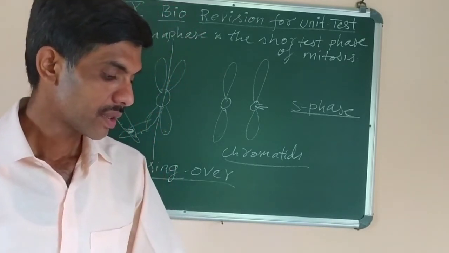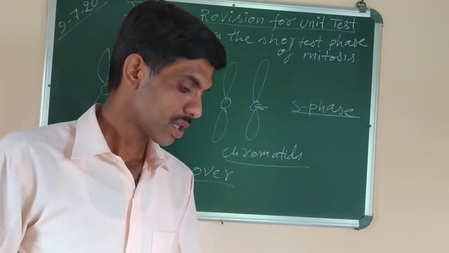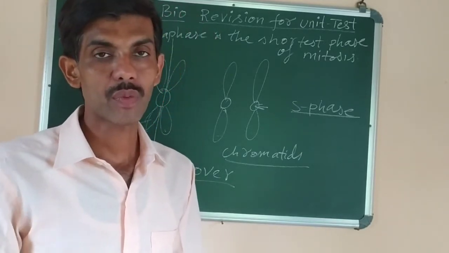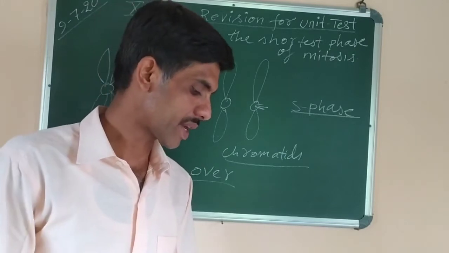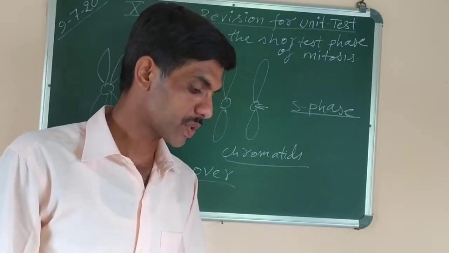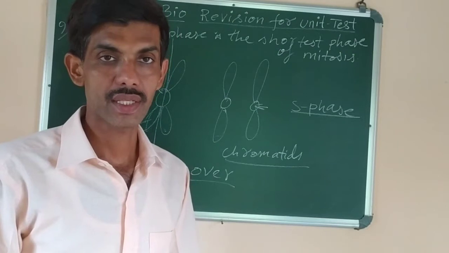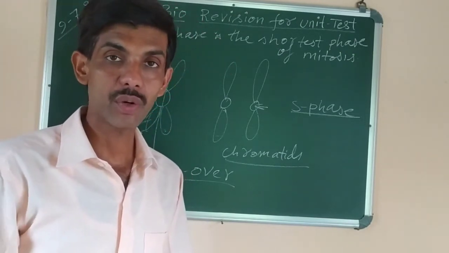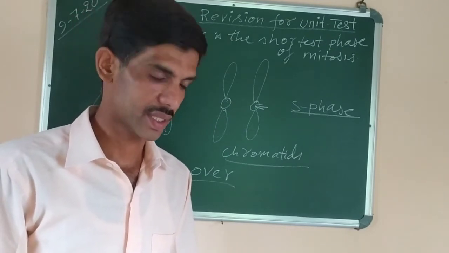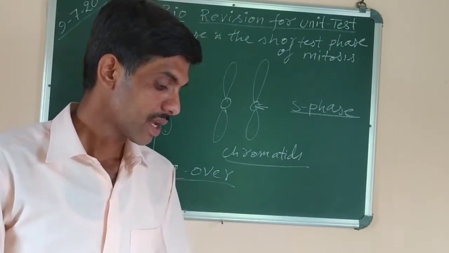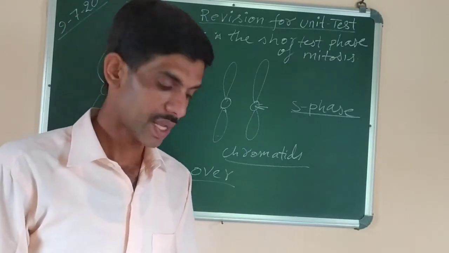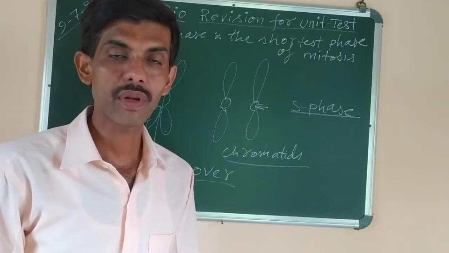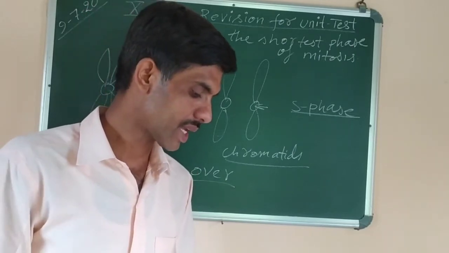Then number seven, the stage of mitosis in which the chromosomes are aligned at the equatorial plate. During which stage do the chromosomes come to the equatorial plate? Answer is metaphase. Then number eight, the process which helps in the formation of sex cells. This process is called meiosis cell division, but here the term which is used is gametogenesis. Number nine, the repeating units of DNA strands lengthwise. It is called nucleotides. Nucleotides are the repeating units of DNA strands.